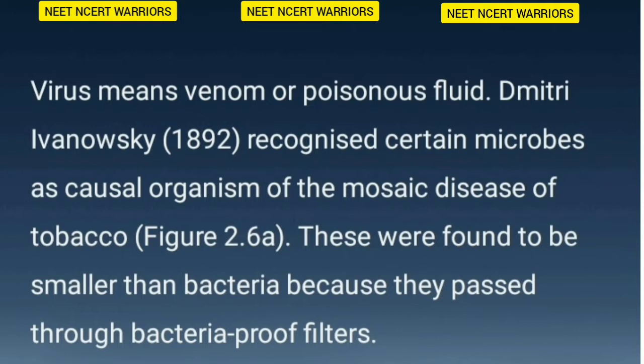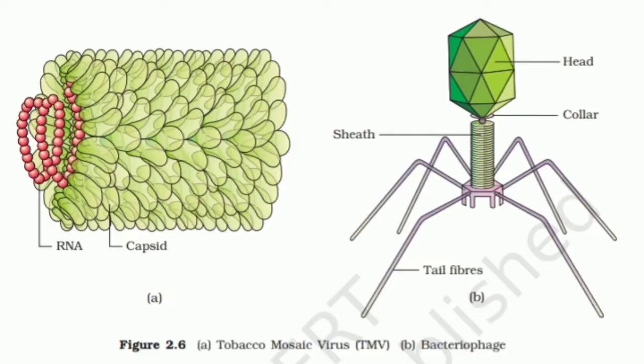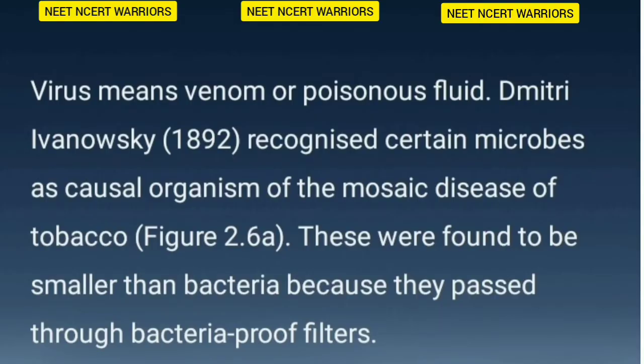Dmitry Ivanovsky in 1892 recognized certain microbes as causal organism of the mosaic disease of tobacco. You can see in figure 2.6a. These were found to be smaller than bacteria because they passed through bacteria-proof filters.